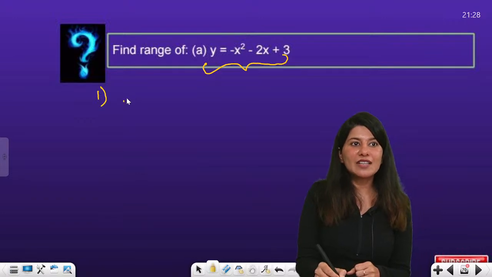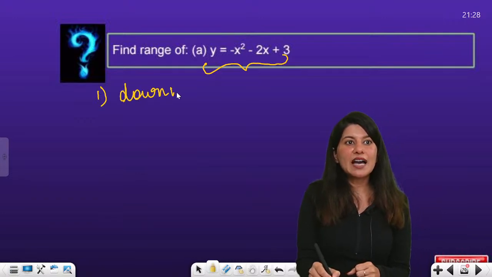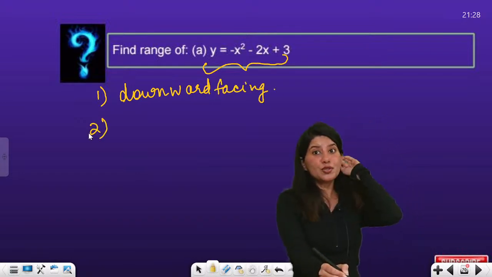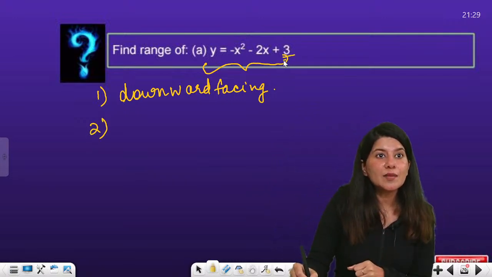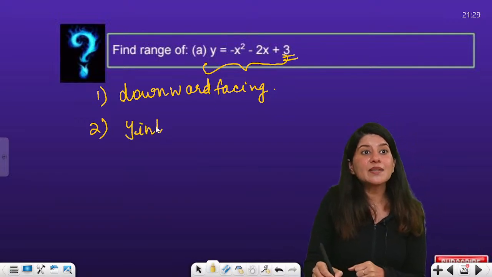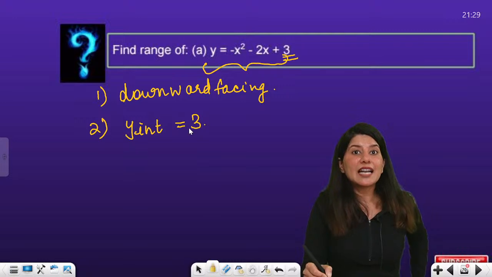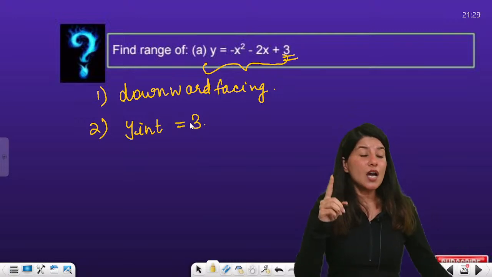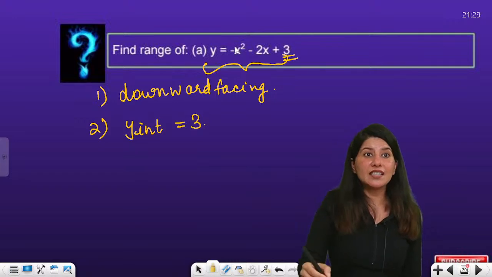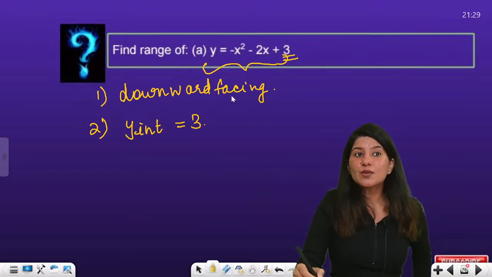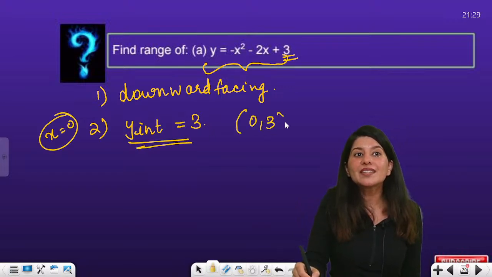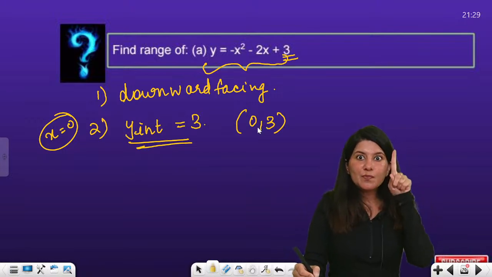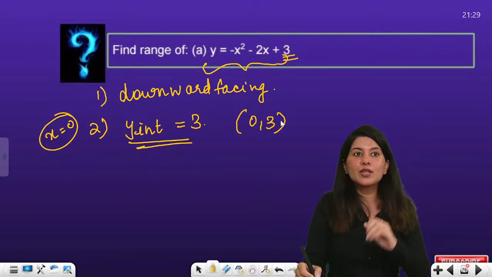First thing is downward facing parabola. The first observation is that it is a downward facing parabola. The second observation which you should do, which I have not told you, is to always talk about the constant term. So the constant term is 3. That is, the y-intercept is 3. That means the curve, the graph, the parabola will cut the y-axis at 3. How? Because the moment you put x equals 0, you will get y equals 3. That means (0, 3) is a point of that curve. So please be careful about this, this is also one more piece of data.